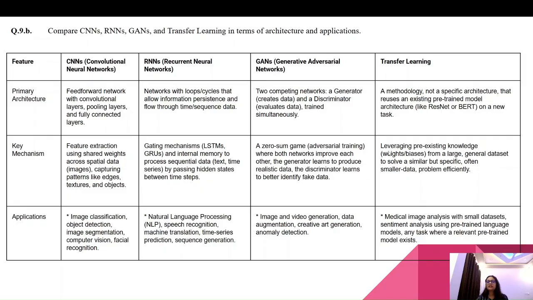In transfer learning, leveraging pre-existing knowledge, weights and biases from large general datasets to solve a similar but specific, often smaller, data problem efficiently. The CNN applications are image classification, object detection, image segmentation, computer vision, facial recognition. The application of RNN is natural language processing (NLP), speech recognition, machine translation, time series prediction, sequence generation. Application of GAN is image and video generation, data augmentation, creating art, generation, anomaly detection.